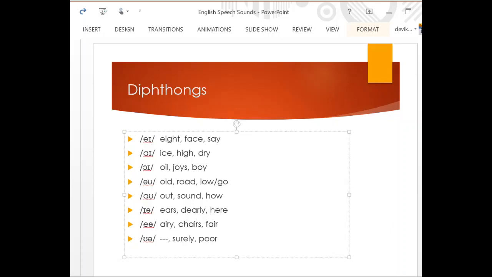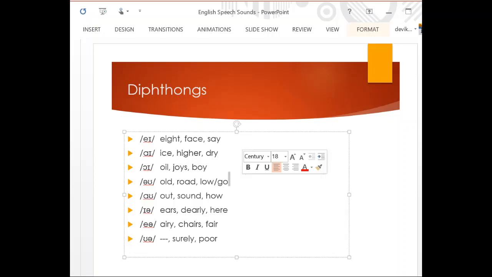A, I, oi, ow, ear, air, and ur. A as in face occurs in all the three positions. I, eyes, high, dry. In high, of course, it does not occur in the medial position. I made a mistake there. Make it higher, it becomes medial there. And finally, dry. Oi, oil, Joyce, boy. O, old, road, low, go.